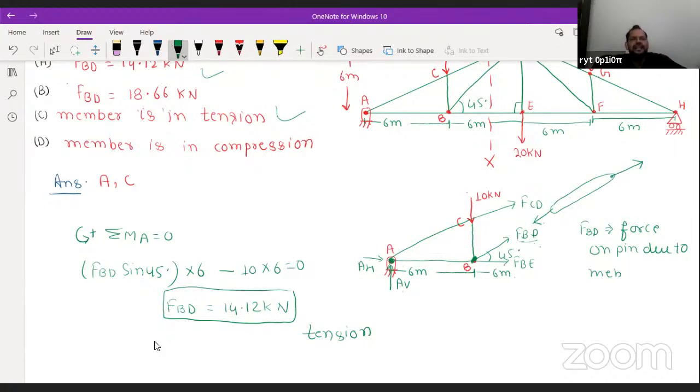Whenever any force is acting away from the point, the member will be in tension, and when it is acting towards the point, the member will be in compression. Done? Aryan. Now come to the last question.